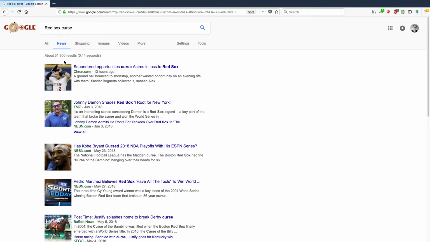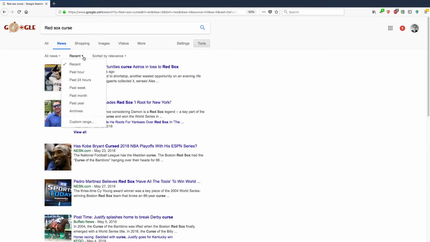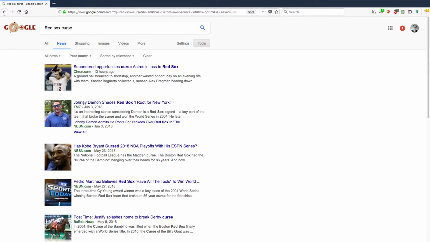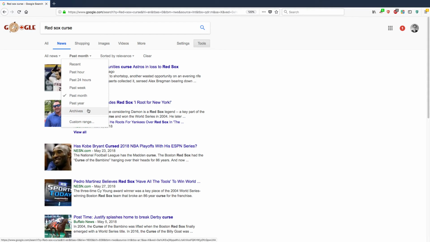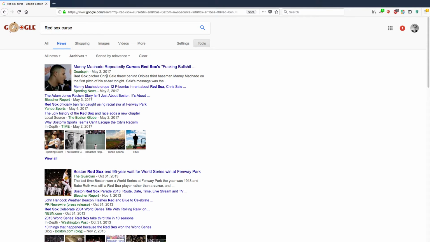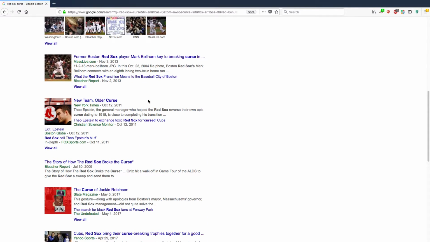But let's say that I also wanted to really restrict it to a certain time period. Now, under Tools, it'll show Recent. Click on the little triangle, and then you can even restrict it even more. So like just the past month, that'll show a smaller subset. But still, it's showing the new stuff first. What if I wanted to really look at the oldest news sources? What I could do, well, you could check out archives for one, and that will show you some results going back to 2013, 2017. All right, that's pretty good.